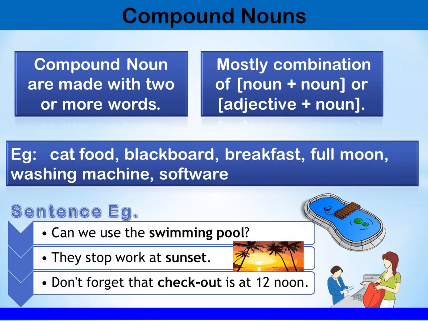Now let us see one more example. They stop work at sunset. Sun and set, these two words coming together form sunset. Don't forget that checkout is at 12 noon. So check and out, check out, a third different word, right?